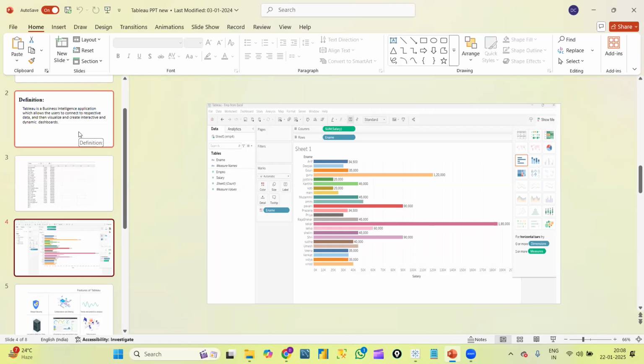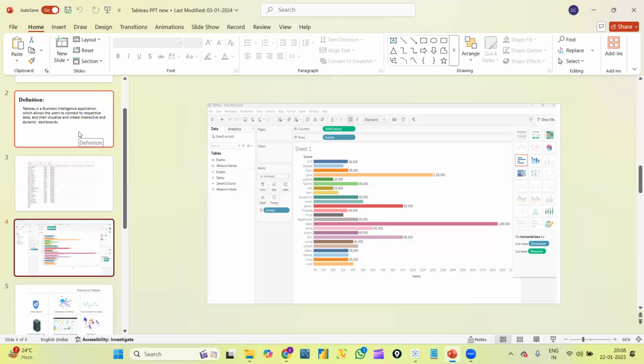Suppose it is sales data. Based upon our analysis, our graphs and our visualizations, we will analyze all the data based on many factors, and by using this analysis, they will decide what type of measures they should take to increase the profits in their business. So this is the main usage of Tableau. Basically, we'll connect to data, we will create some graphs, and we will produce some insights.